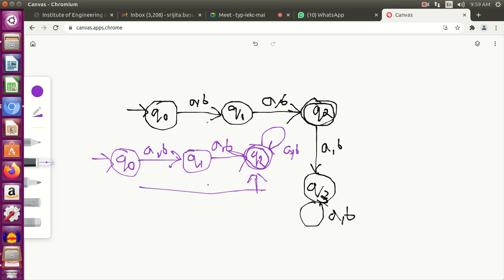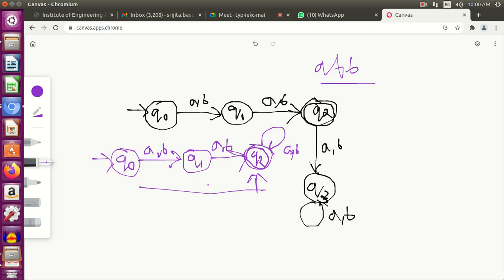So after getting a and b, suppose I get a over here and b over here. So my length 2 is satisfied. After that I should not have any more symbols. That should not be accepted by the automata. Therefore, to avoid accepting any more symbols, I cannot give a self loop. If there was a self loop over here, then strings like abb would also have been accepted. Then the string length would become infinite. abbabba also would have been accepted. I could have any number of symbols even after ab, but that should not be accepted, right?